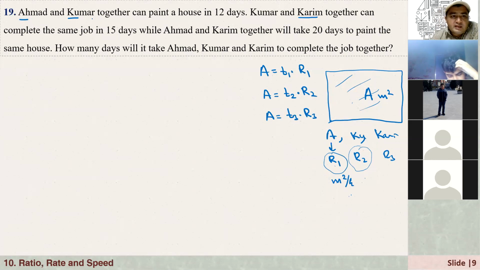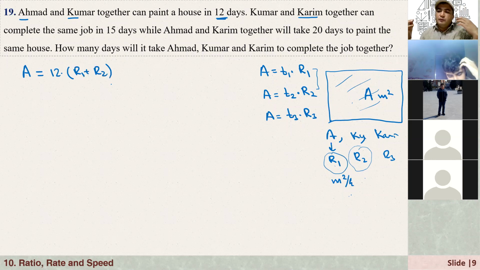Now in the question, it says that Ahmed and Kumar can paint a house in 12 days. What does it mean? If they work together, right? That means that in 1 hour, they can paint R1 plus R2 because they are combining their work, right? So number one: Ahmed and Kumar together can paint the house in 12 days. That means the area that should be painted is A, time is 12, right? And the rates are R1 plus R2, because they are working together.